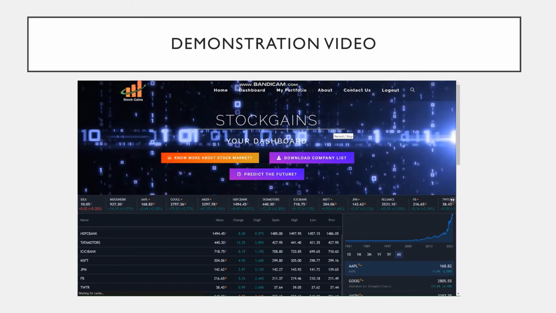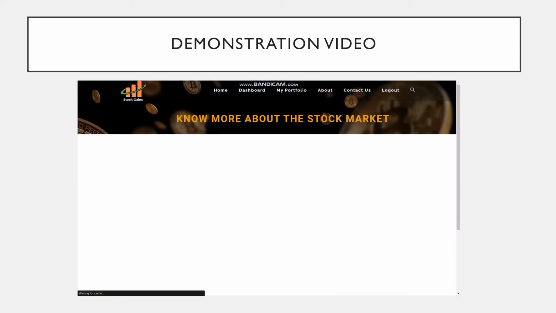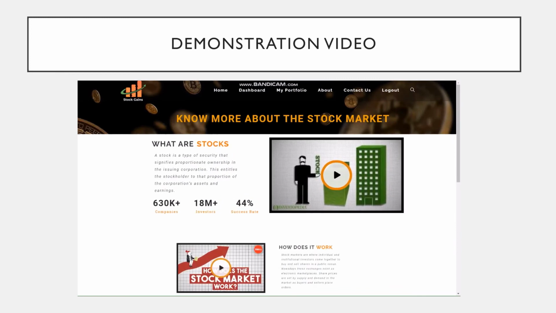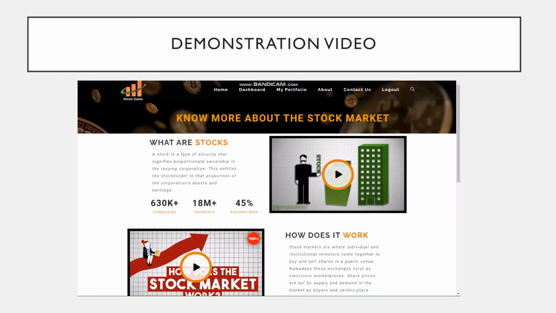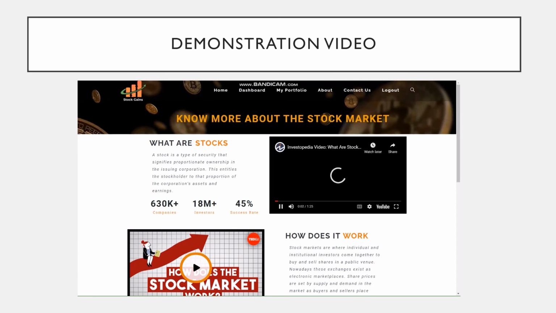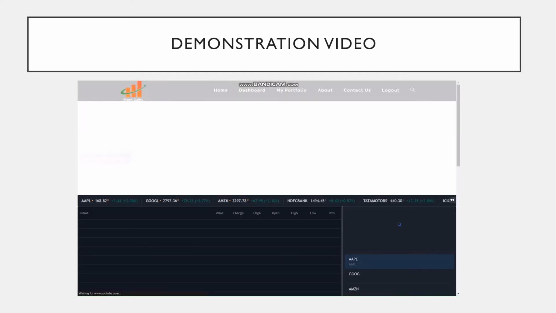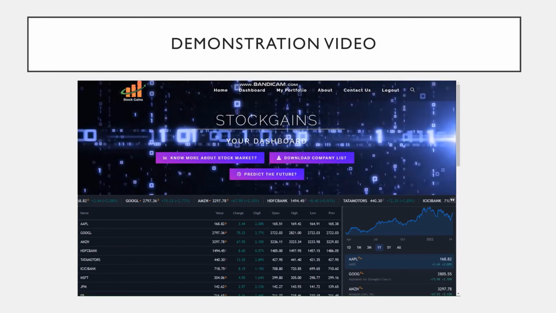Stock Gains also provides certain resources for beginners who want to enter the stock market. So over here, some information about stocks and the market have been given, especially in the form of videos that can be played by the particular user. So this has been done to try and eradicate the fear that sometimes beginners have while entering the stock market.